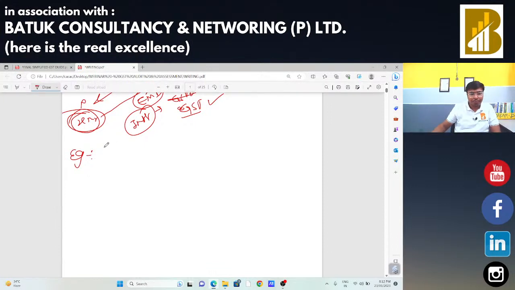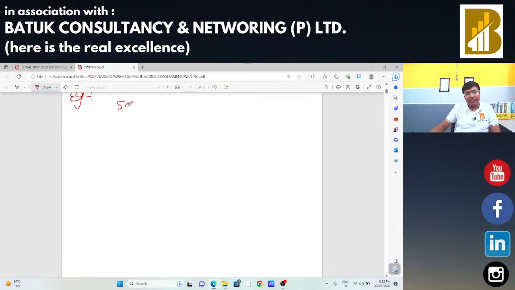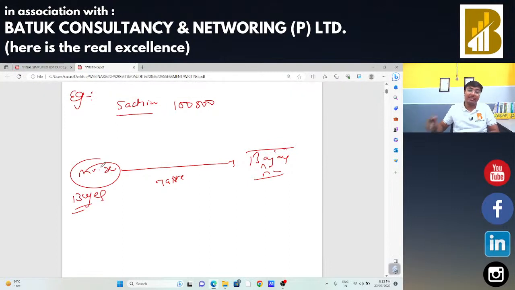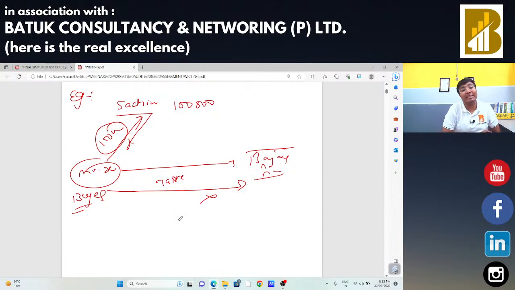Now, second example. Suppose Sachin is the supplier. Mr. X is going to take a loan from Bajaj Finance for buying that particular goods, and Mr. X has taken that loan from Bajaj Finance and given an amount to me, 1 lakh rupees, and I had supplied that particular goods to Mr. X. In that case, if X is not going to make the payment within the given time to Bajaj Finance, in that case there is no GST applicable because this interest is due to money. Bajaj Finance has just provided the money for payment to Sachin. In that case, there is no GST applicable.